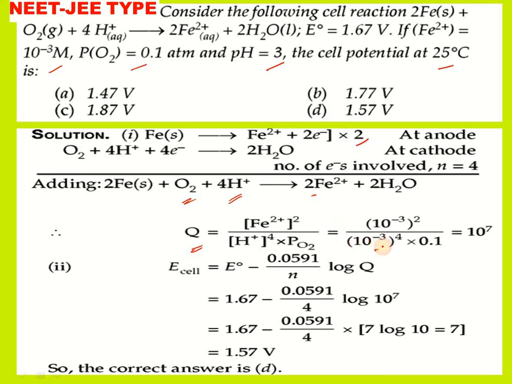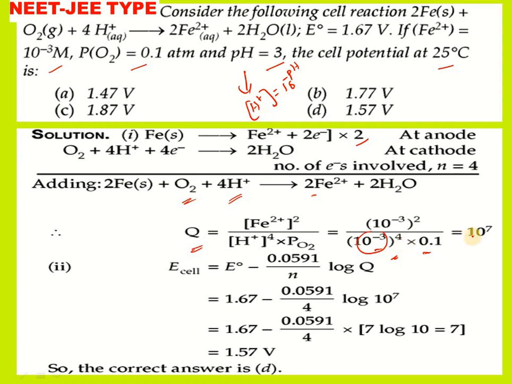Okay, what we got is 10 power minus 3, and the partial pressure of oxygen is 0.1. So how did we get the 10 power minus 3? Don't worry about that. pH is 3, which means the H plus ion concentration is 10 power minus 3, from the pH only. That's why we got 10 power minus 3 here.